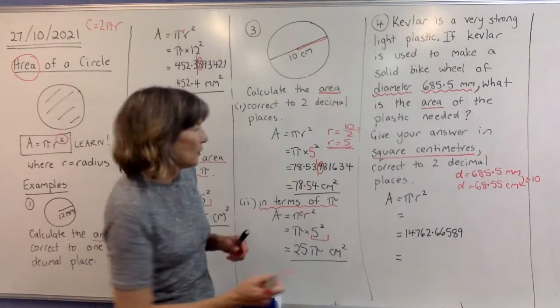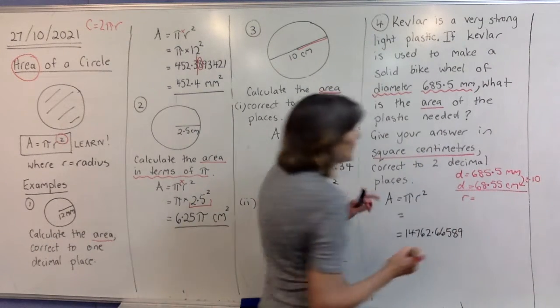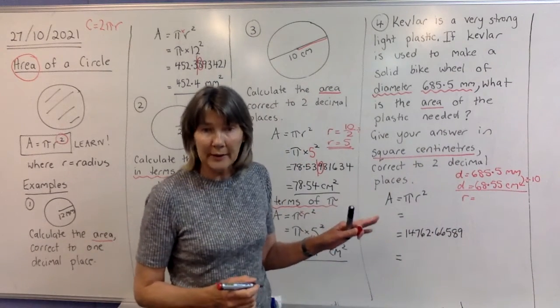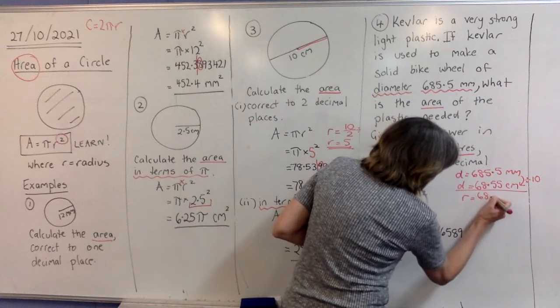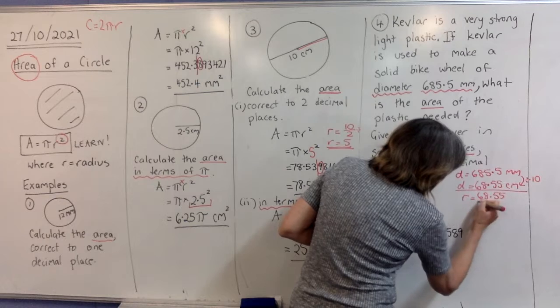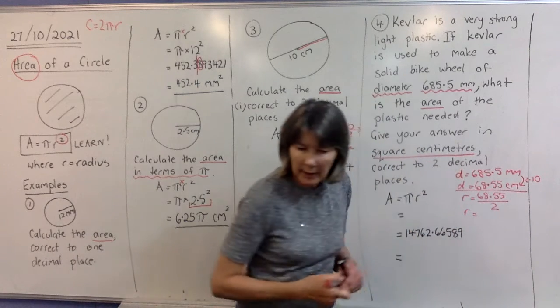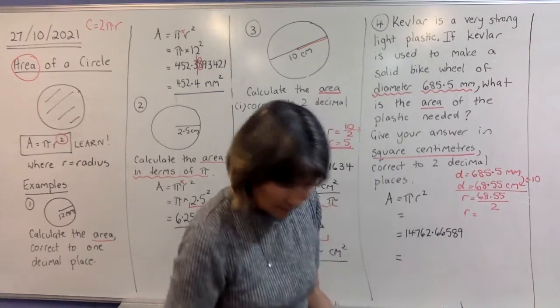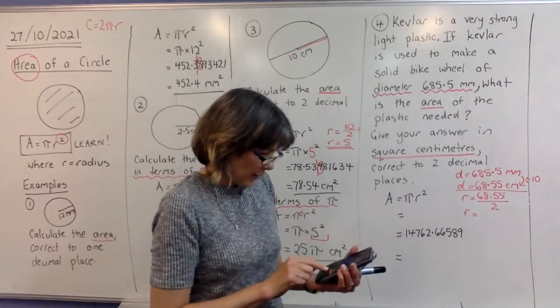But we still have to find our radius. So if that's your diameter, to get your radius, you're going to halve that number or divide it by 2. Okay, so if we do that, let's go to the calculator. And you can type this in as a fraction still, or you can use divided by.